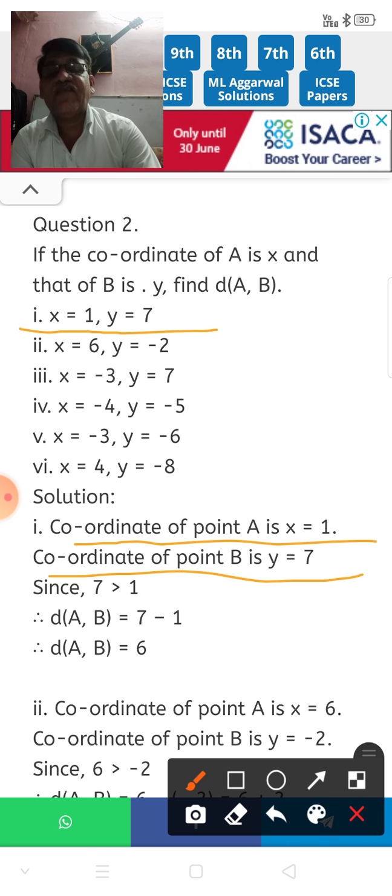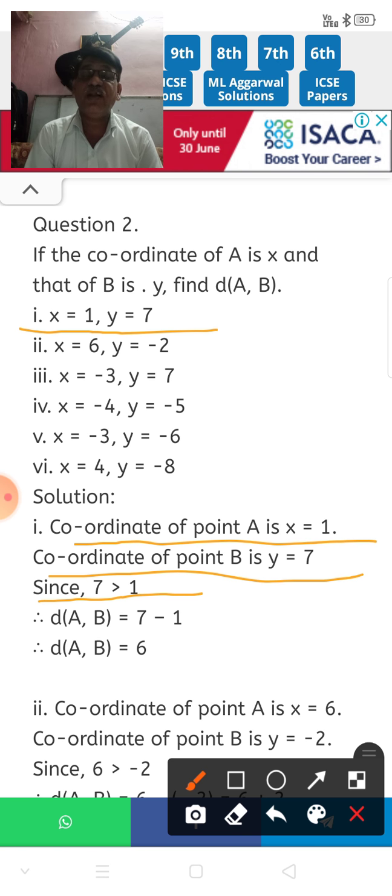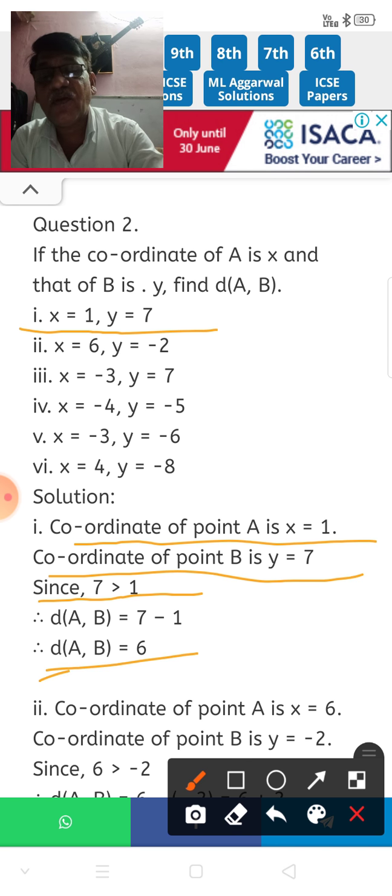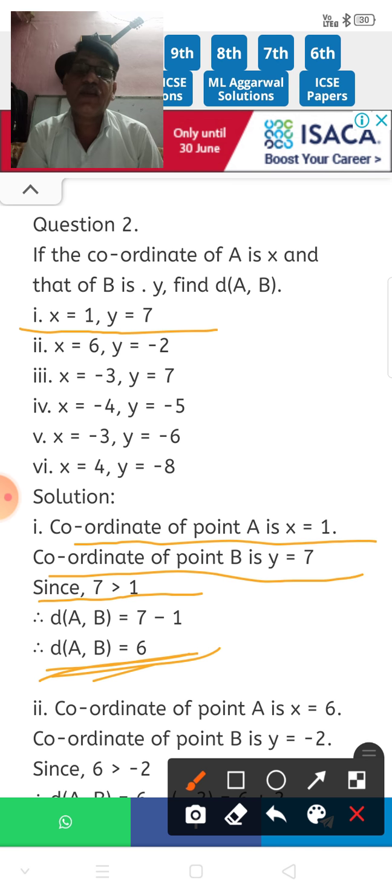Since 7 is greater than 1, therefore the distance AB is equal to 7 minus 1. That means 6. Okay, the distance AB is 6. Right? So you can solve the second question the same way.